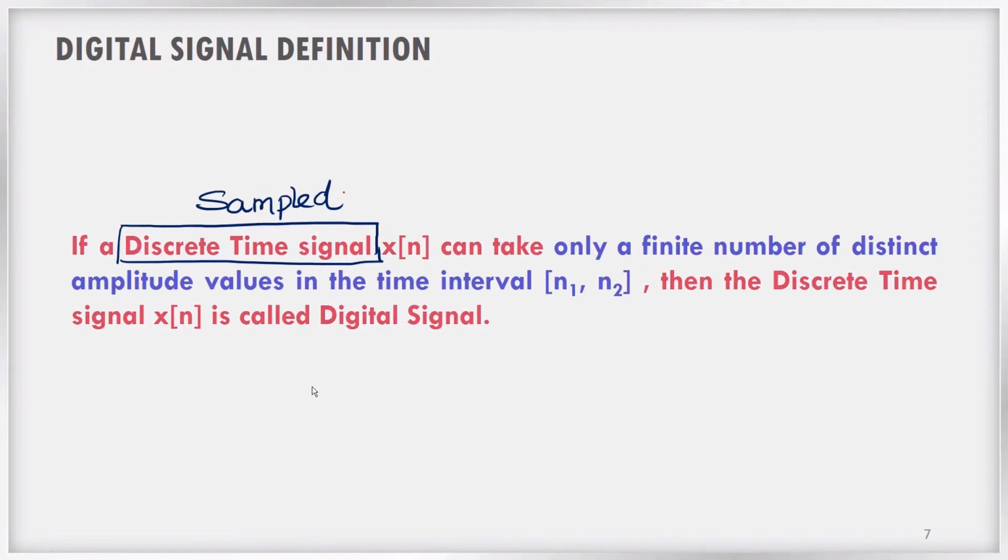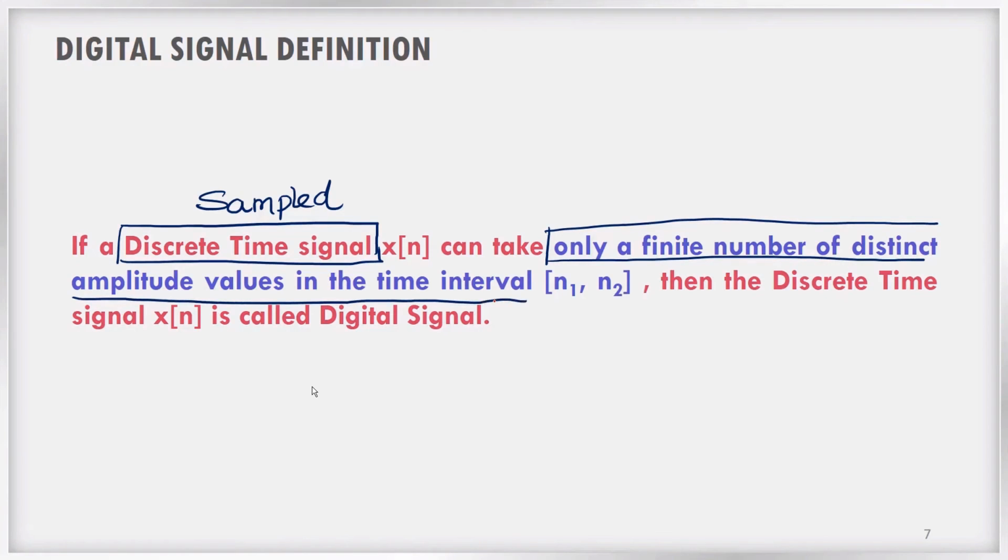If a discrete time signal x[n] can take only a finite number of distinct amplitude values in the time interval n1 to n2, then the discrete time signal x[n] is called a digital signal. This is the formal definition of a digital signal. I hope it is clear.